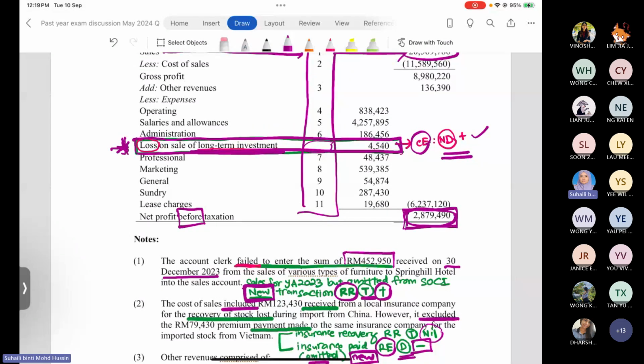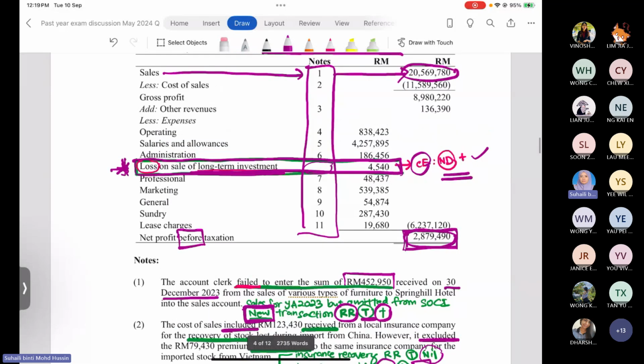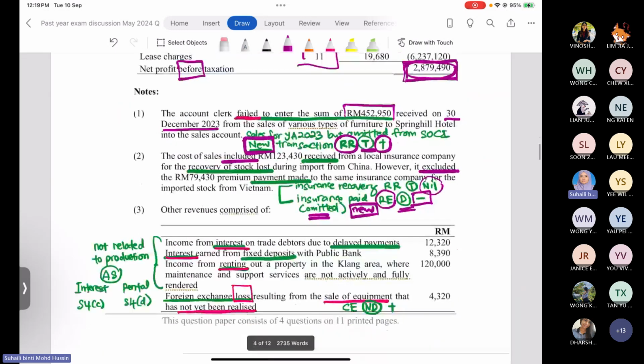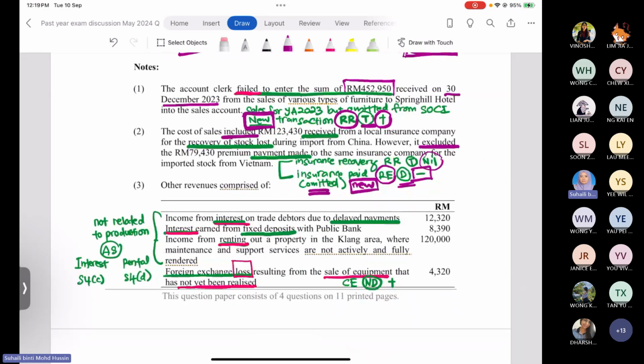We have other revenue. So other revenue, right? We have added the amount in the label of other revenue, 136,390. So we see the detail for the other revenue. In the other revenue, the amount is comprised of 4 items. One is the income from interest that the company received due to the debtors delay the payment, 12,320 ringgit. Second item comes from the interest that they earn from the deposit that they place in public bank, 8,390 ringgit.